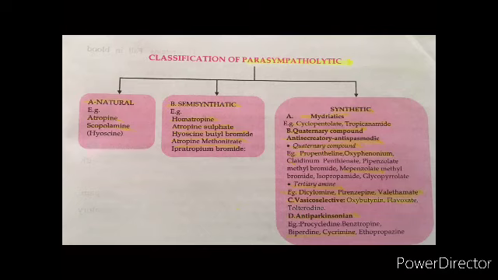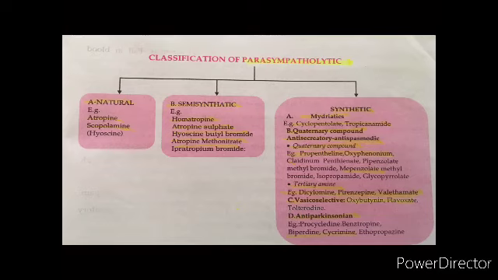Natural: we have atropine and scopolamine, which is also called hyoscine. In semisynthetic, we have homatropine, atropine sulfate, hyoscine butyl bromide, ipratropium bromide. In synthetic, we have the mydriatics, which are cyclopentolate and tropicamide.